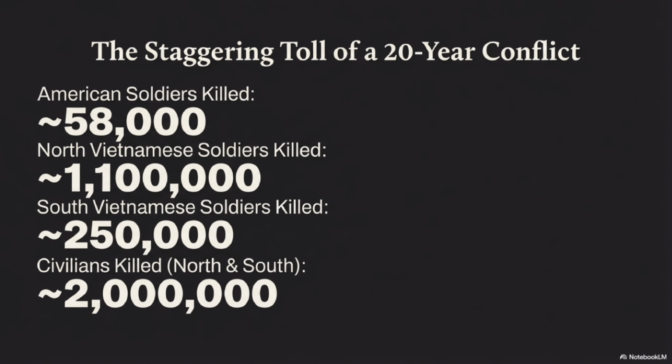The human cost of the Vietnam War was devastating. Nearly 58,000 American soldiers lost their lives. More than 1 million North Vietnamese soldiers were killed, along with hundreds of thousands from South Vietnam. Even more tragic, an estimated 2 million civilians died, many caught in the crossfire of bombing, ground combat, and displacement.